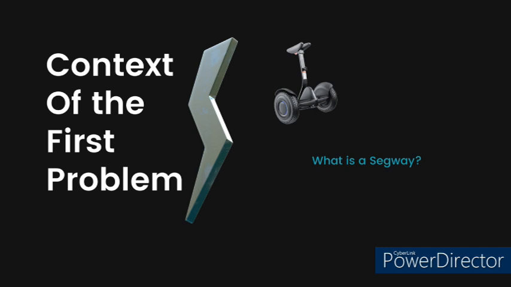First, what is the Segway? The Segway is a self-balancing personal transportation vehicle that is characterized by its two parallel wheels, a platform for the rider's feet, and a handlebar for steering. It operates using gyroscopic sensors and a computer-based control system that helps the rider maintain balance both while moving and stationary. Some features of the Segway are self-balancing, efficient mobility, and ease of use.